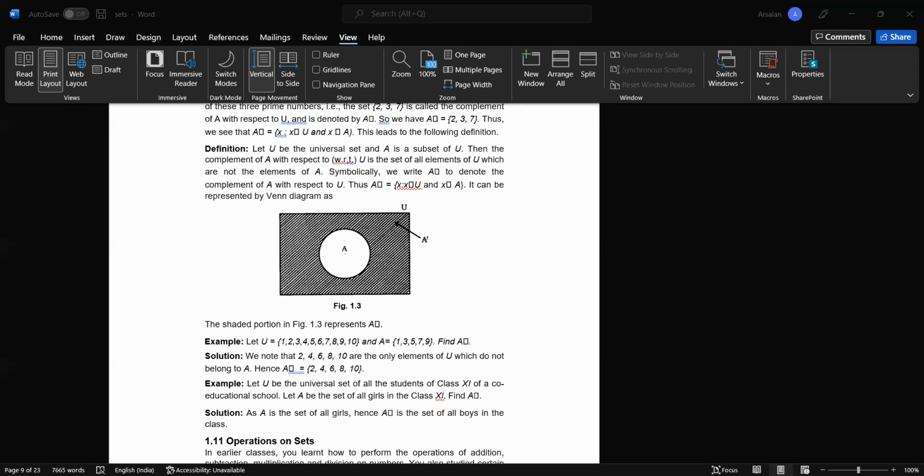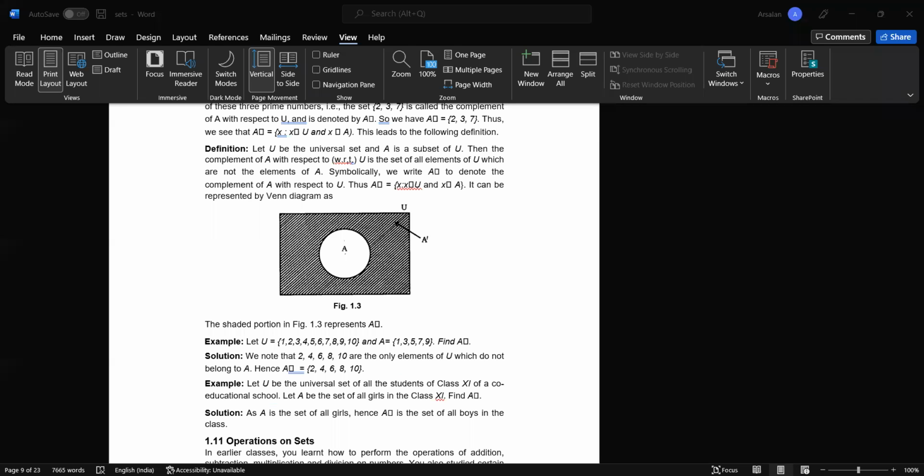So complement of a set. Venn diagram. So what is the complement of a set? Let us understand. Let the universal set U be the set of all prime numbers. Let A be the subset of U which consists of all those prime numbers that are not divisors of 42. Thus A equals {x such that x belongs to U and x is not a divisor of 42}.